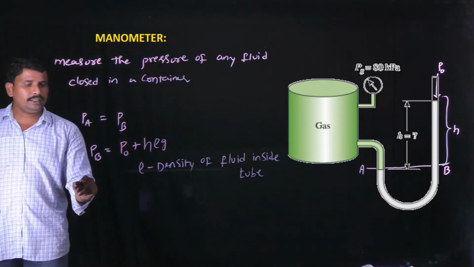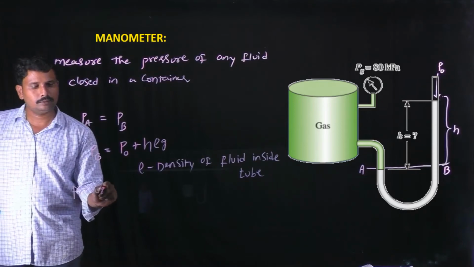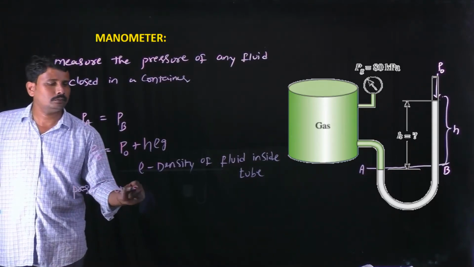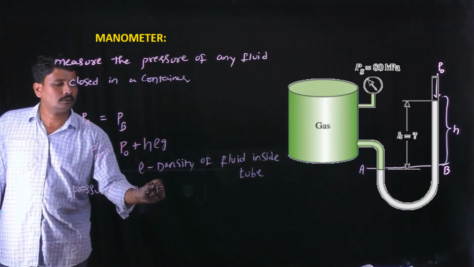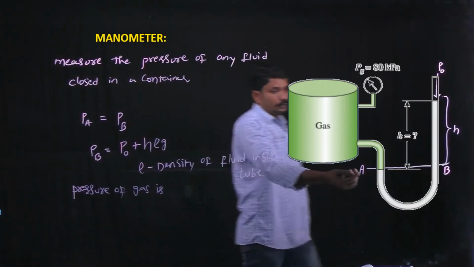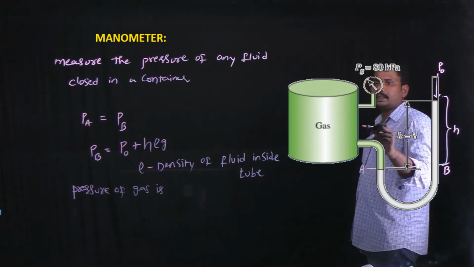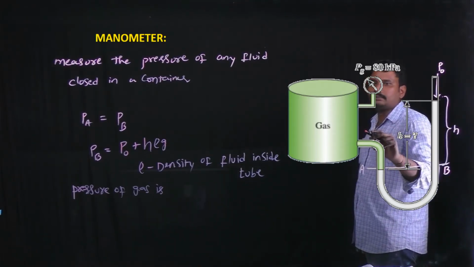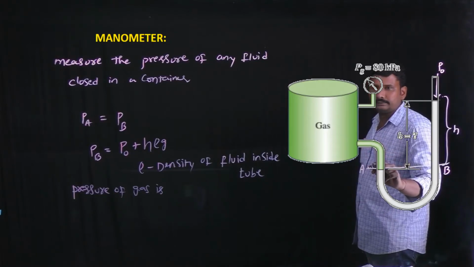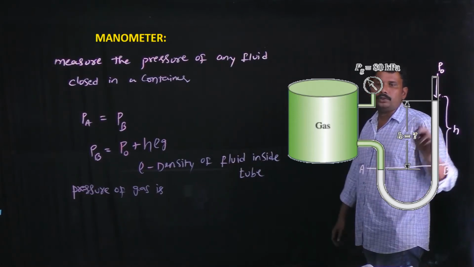Now, by observing this diagram, the closed container contains the gas, and this gas is in contact with the fluid inside the U-shaped tube.